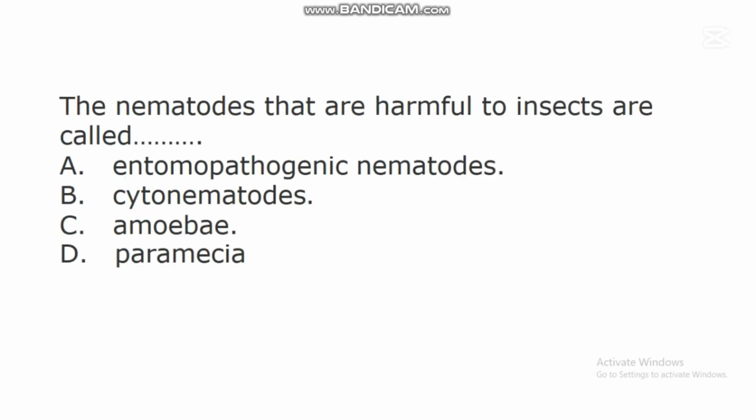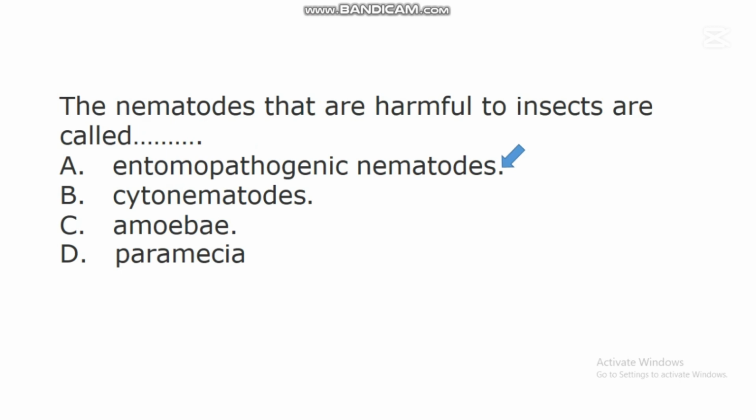The next question says, the nematodes that are harmful to insects are called dash. A. Entomopathogenic nematodes. B. Cytonematodes. C. Amoeba. D. Paramecia. In this question, the correct answer is A. Entomopathogenic nematodes.